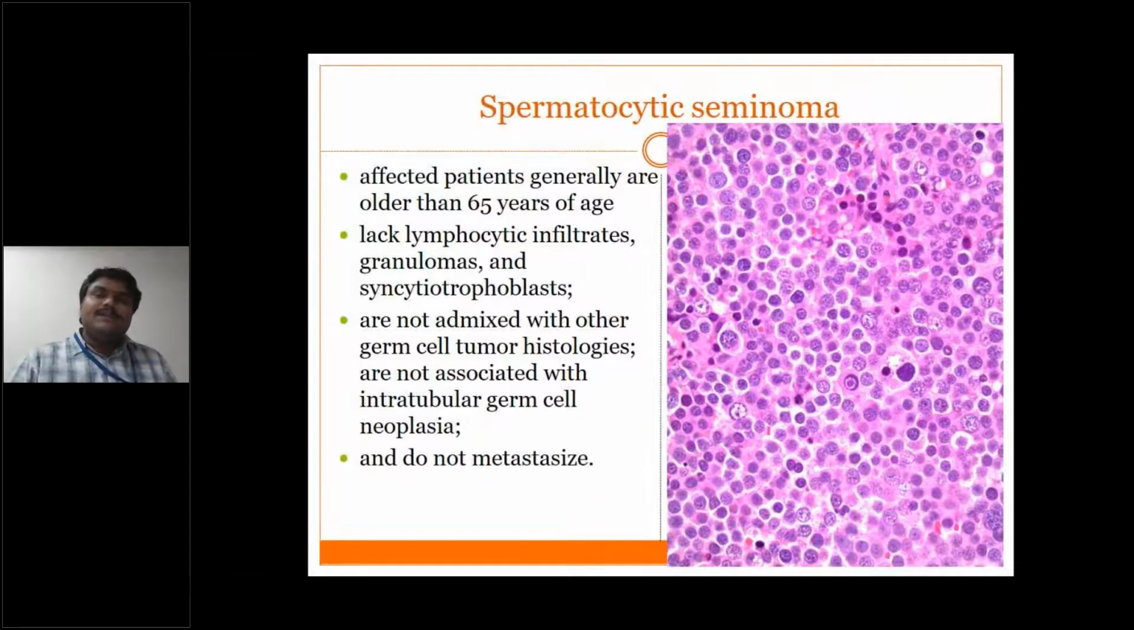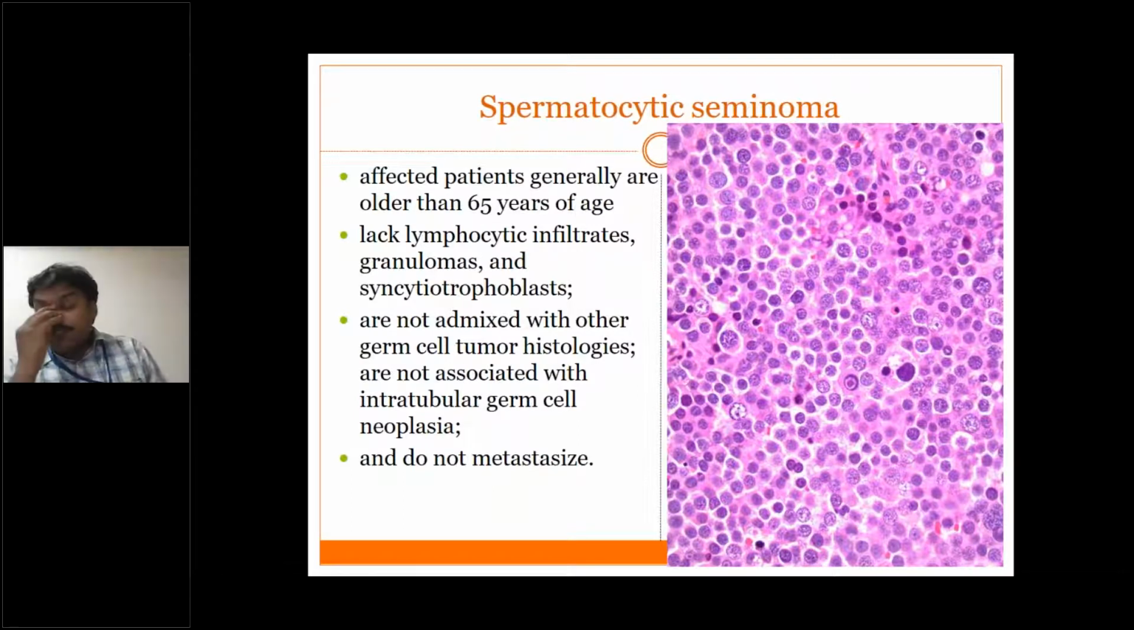The variant of seminoma is spermatocytic seminoma. So how does it differ? It is a very, very important viva question, and seminoma and spermatocytic seminoma are very different. Affected patients in spermatocytic seminoma are older than 65 years of age. Second, the stroma doesn't contain lymphocytic infiltrates, granulomas, or syncytiotrophoblasts, it is not admixed with other germ cell tumor histologies, not associated with intratubular germ cell neoplasia, and it will not metastasize. These are the important points regarding spermatocytic seminoma.